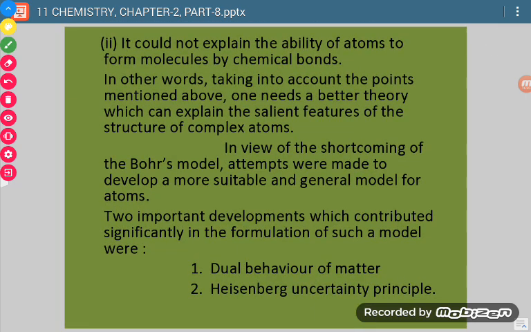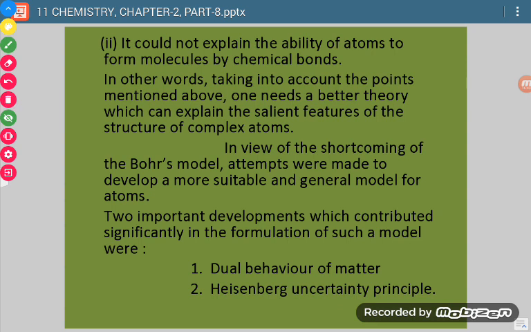Second drawback, it could not explain the ability of atoms to form molecules by chemical bonds. Now see, we know that atoms combine to form molecules, and whatever binds the atoms to form a molecule is called a chemical bond. So this model could not explain this.